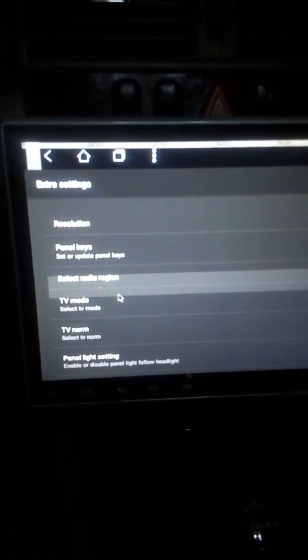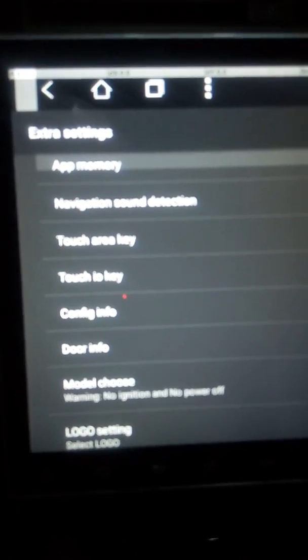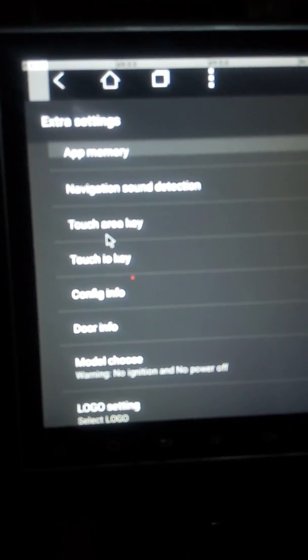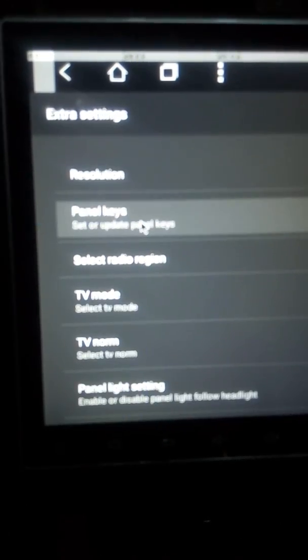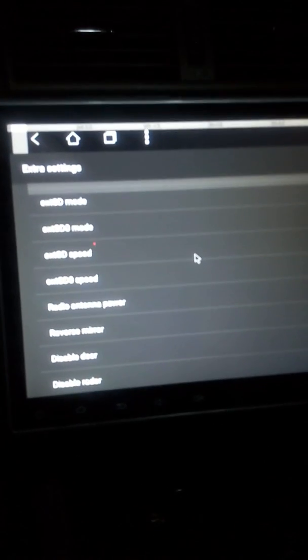It rolls up the screen and does not enter this option. Again, we need this touch area key. Click, it rolls up, not working with the mouse.